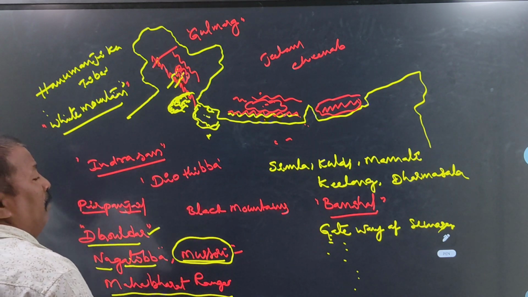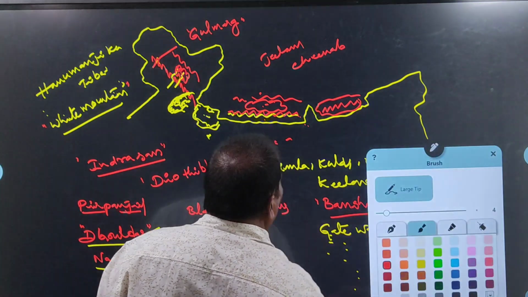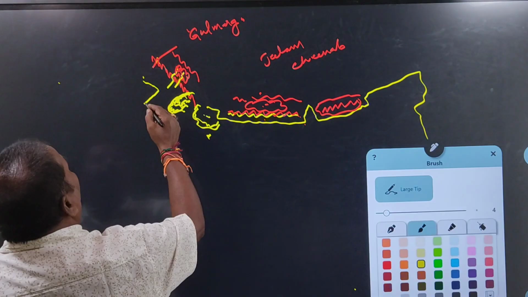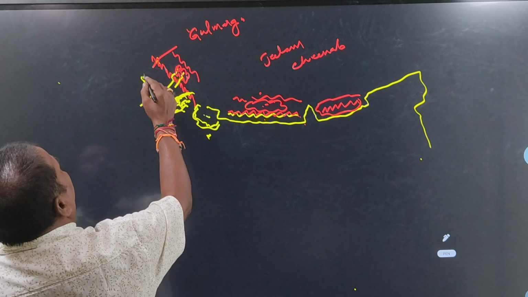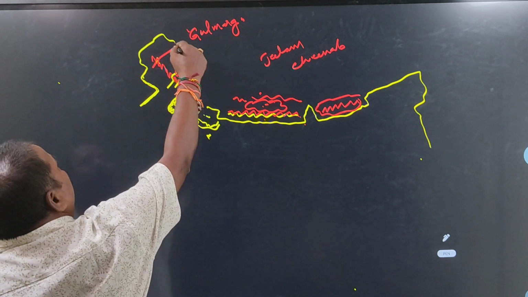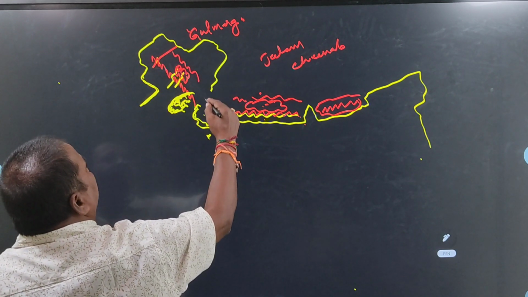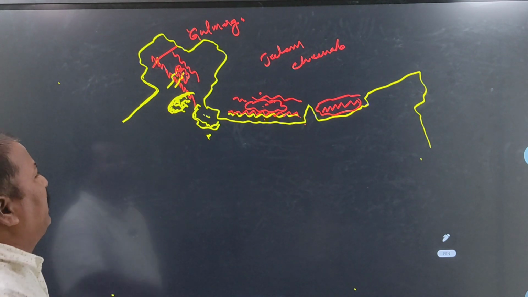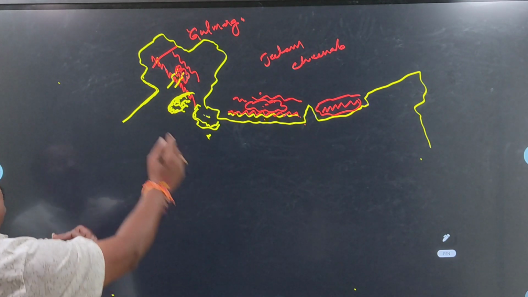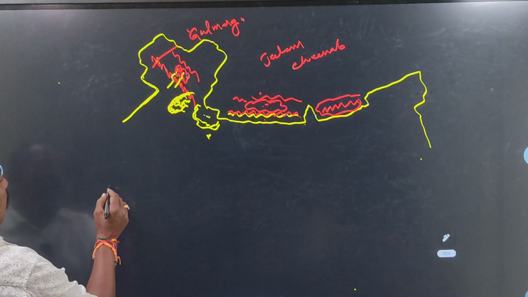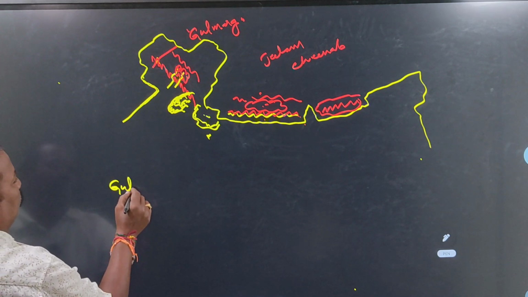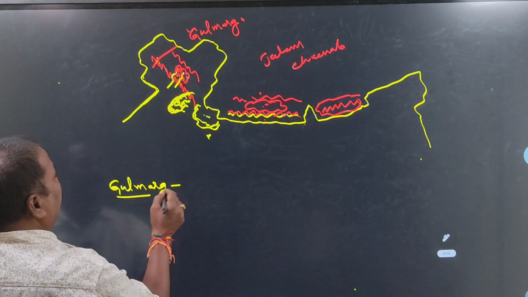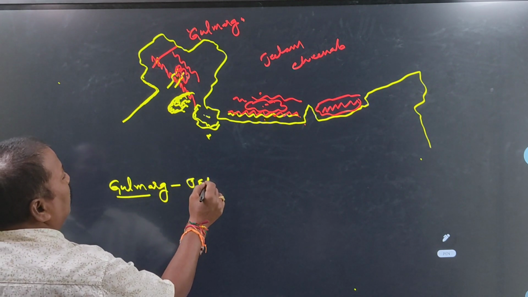In the same way, the Middle Himalayas are the main important place for summer resorts. So what are the main important summer resorts? We will see one by one. In Jammu and Kashmir, Gulmarg. Gulmarg is a main important summer resort in Jammu and Kashmir.